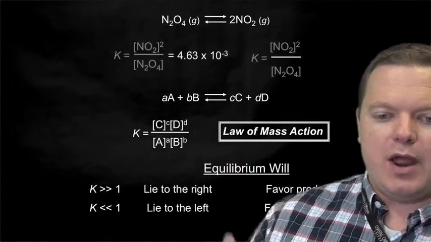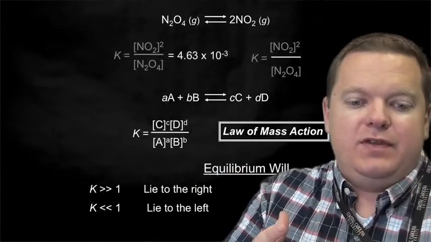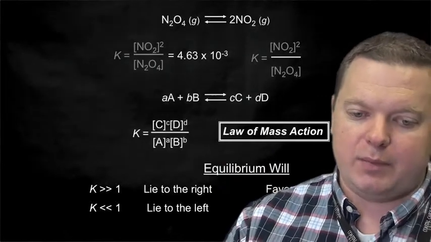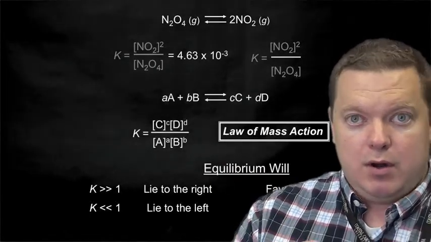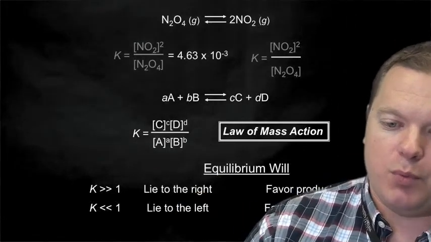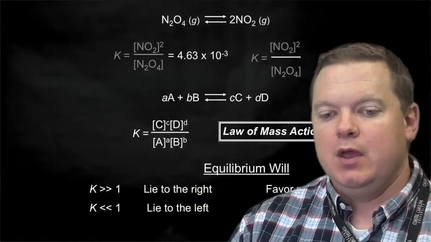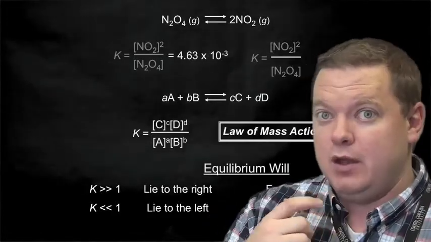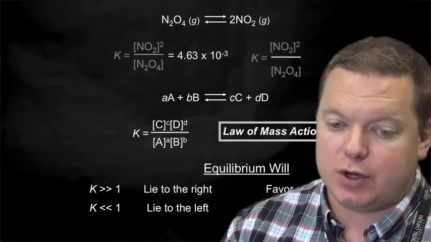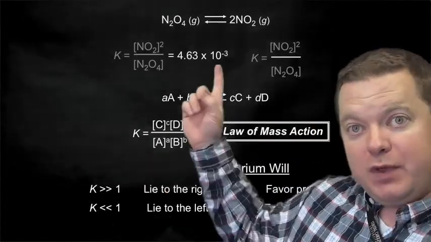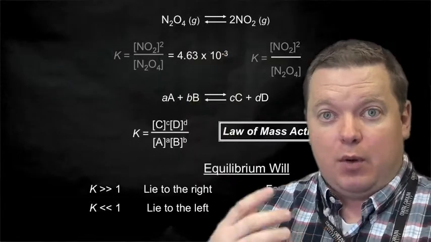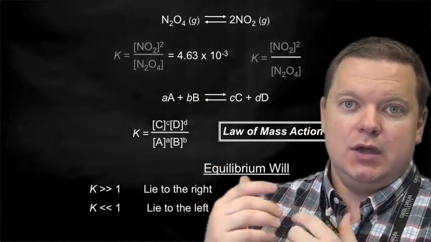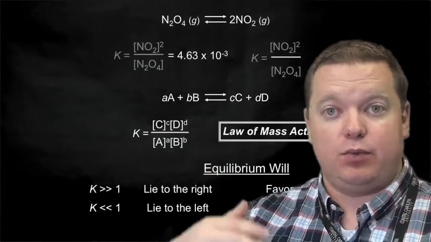So if we look at our reaction here, we see that we get a constant value when we take the concentration of NO2 squared divided by the concentration of N2O4. We always get this constant value of 4.63 times 10 to the negative 3. So the equilibrium expression for this is just the concentration of NO2 squared divided by the concentration of N2O4. If we look at the balanced chemical equation, we're always taking the products raised to their coefficients divided by the reactants raised to their coefficients.